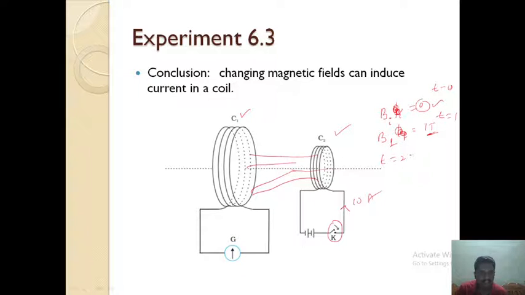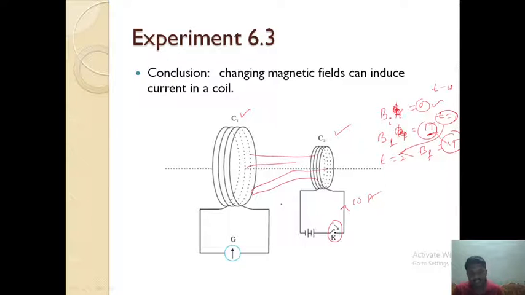After 2 seconds, it is also in the pressed state, so the magnetic field is again 1 Tesla. Here there is no change of magnetic field from 1 second to 2 seconds. When there is no change of magnetic field, there will be no deflection in the galvanometer.